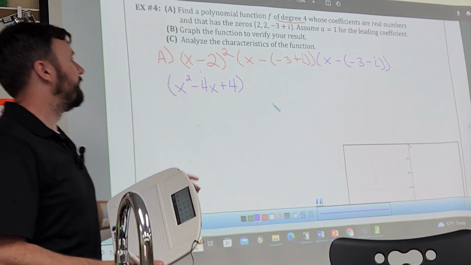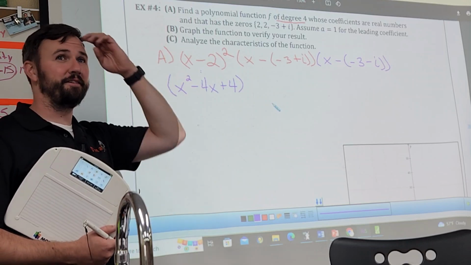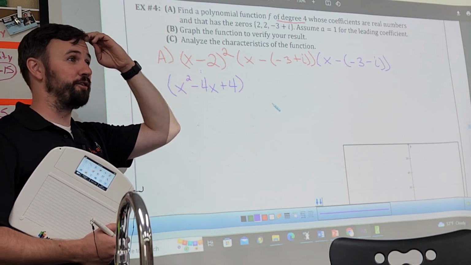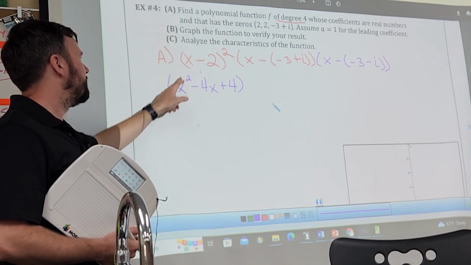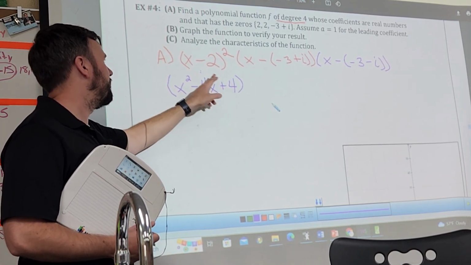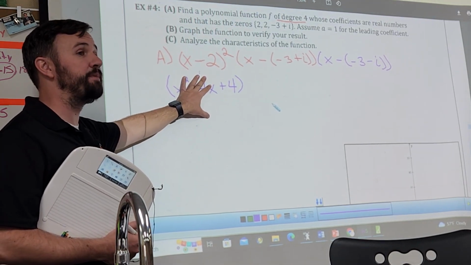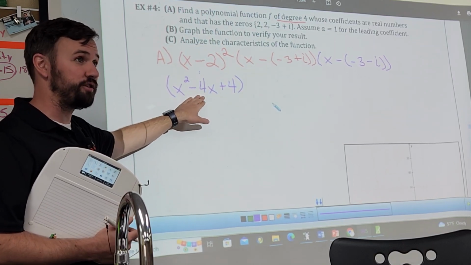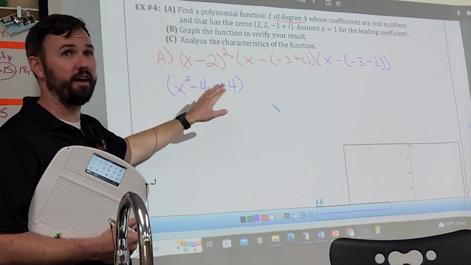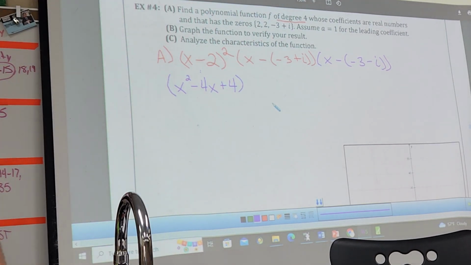Now, I'm going to say it's a lot, and if you don't know it yet, I would learn it. Come in for a win time or something, or look it up online, or you can always FOIL them. But remember, that's a squared, b squared, 2 times a plus b. There's a pattern that every time these are squared, it always turns out the same. That's a huge shortcut to do it. You would have seen it in Algebra 2, a little bit in Algebra 1.